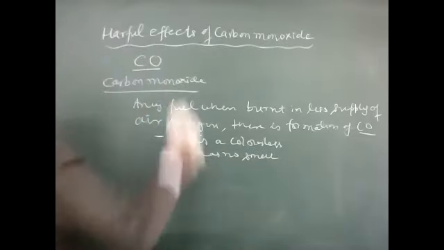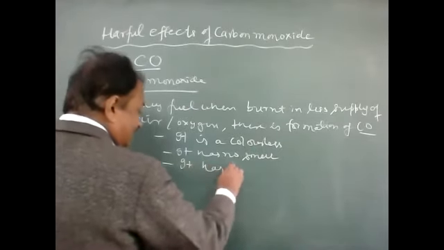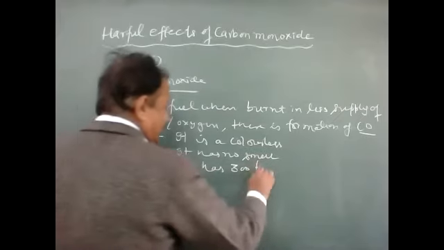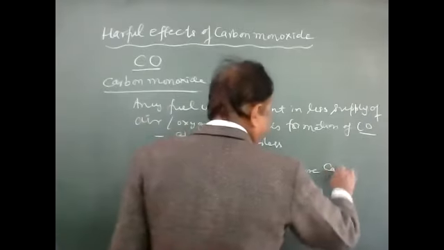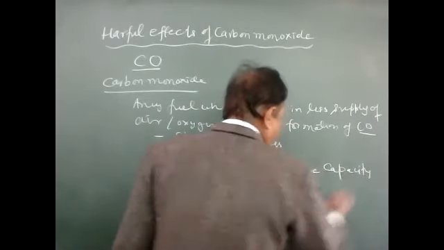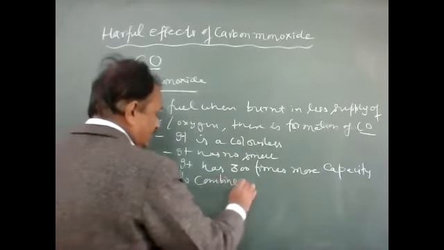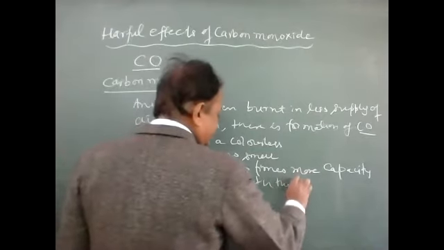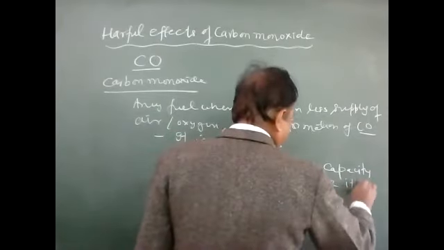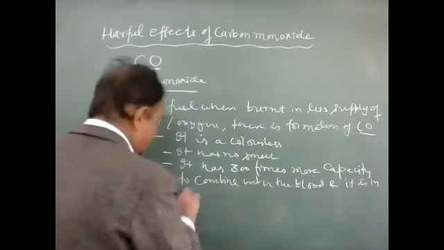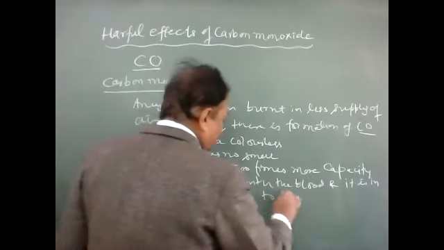Carbon monoxide has around 300 times more capacity to combine with the blood in comparison to oxygen.